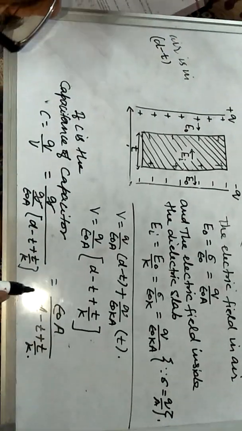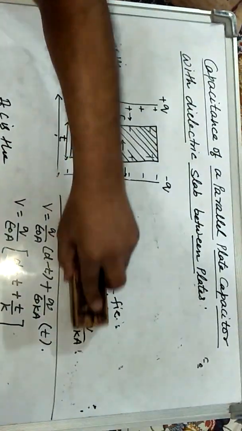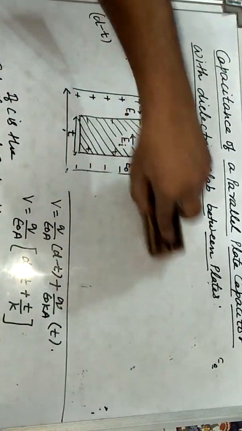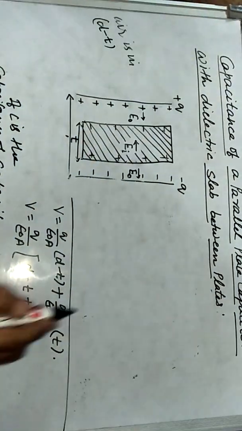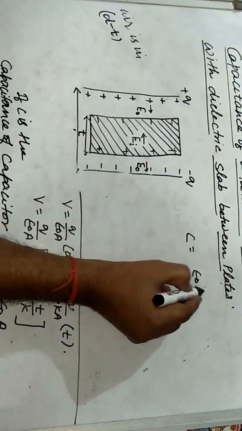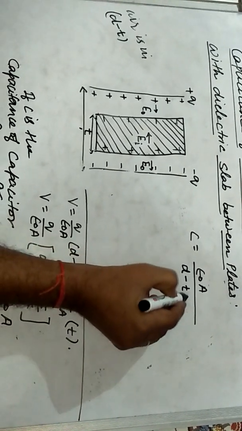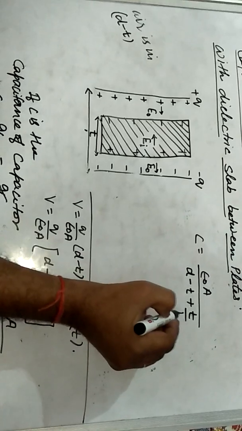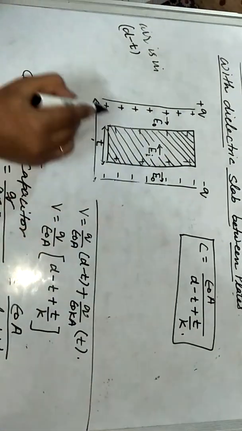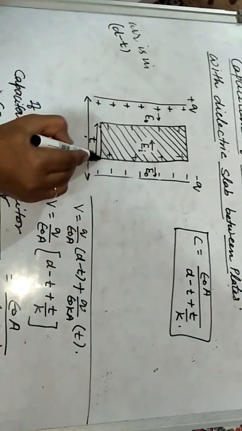In this way, we can say that if a dielectric slab of thickness t is inserted partially between the plates of a capacitor, then its capacitance is given by C is equal to epsilon naught A upon d minus t plus t upon K, where d is the distance between the plates of the capacitor and t is the thickness of the dielectric slab.